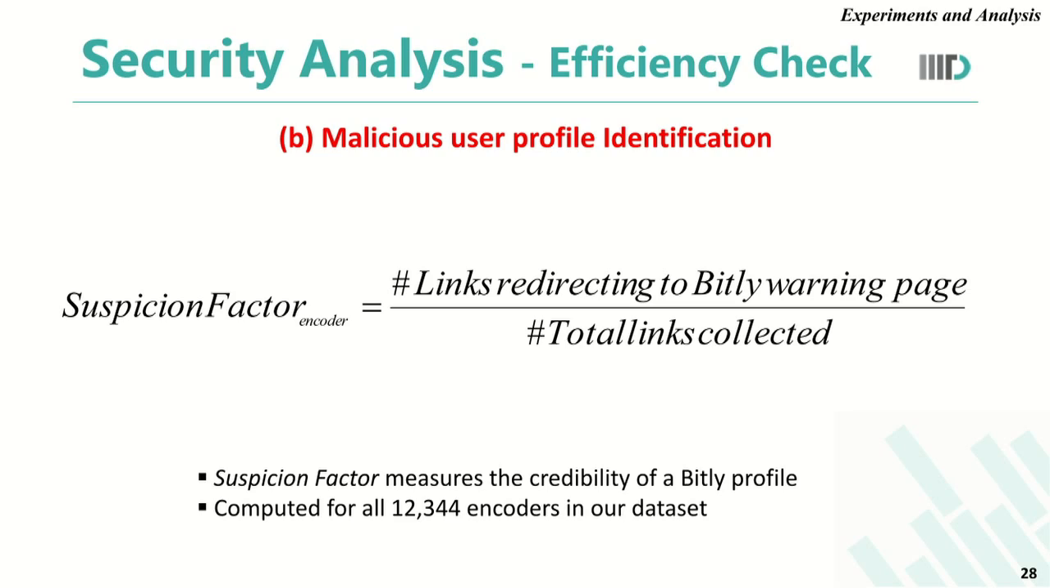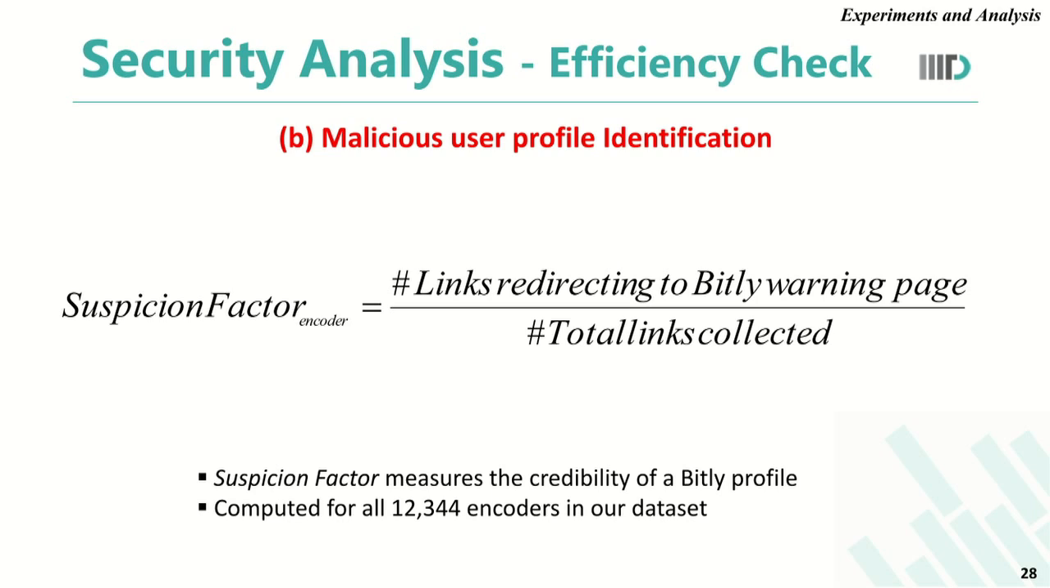After identifying the loopholes in the detection of malicious links, we went ahead to identify if there exists some loophole in the identification of malicious profiles as well. For this, we defined a term called suspicion factor. This suspicion factor is computed as a ratio of links redirecting to a Bitly warning page divided by the total number of links that we collected for each encoder. This suspicion factor is a measure of credibility of a Bitly profile. This concept of credibility is a very vast area, and one of the students in our lab is pursuing a PhD in this area. It is out of scope for this thesis problem, so I just restricted it to this particular analysis.